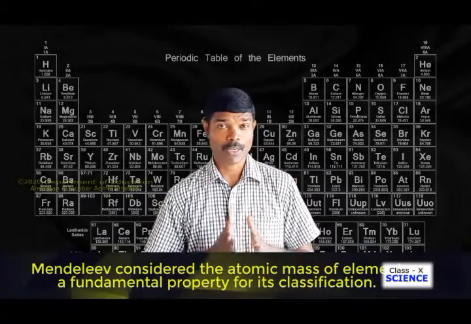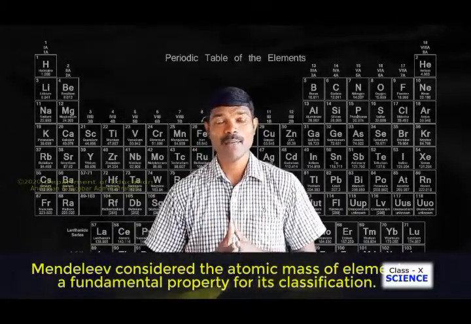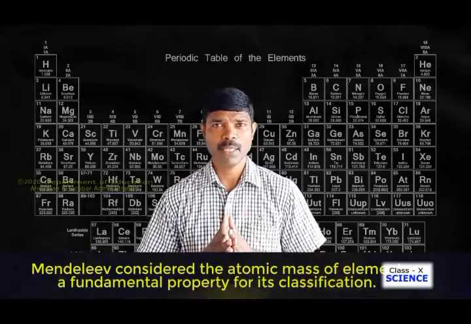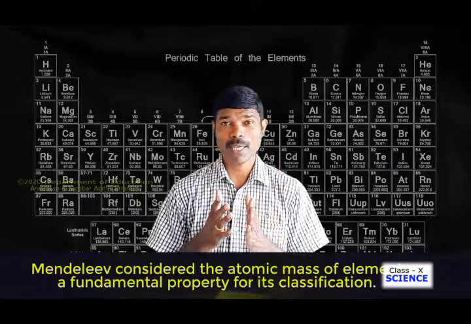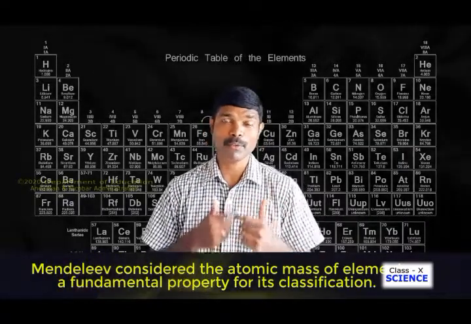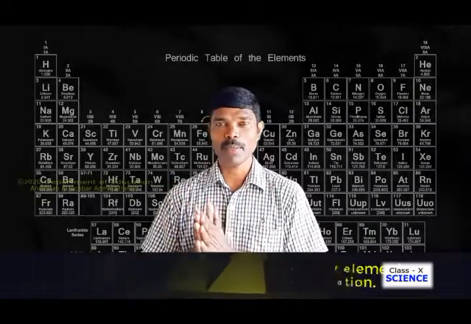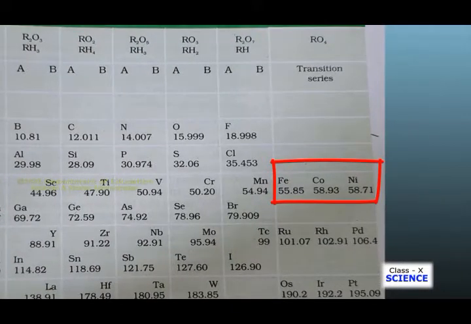Now let us see what are the various achievements of Mendeleev's periodic table. While arranging elements in his periodic table, he had some instances in which he had to arrange elements with slightly greater atomic masses first, followed by some with lower atomic masses. The sequence was inverted so that elements with similar properties could be grouped together. For example, cobalt, atomic mass 58.9, appeared before nickel, atomic mass 58.7.